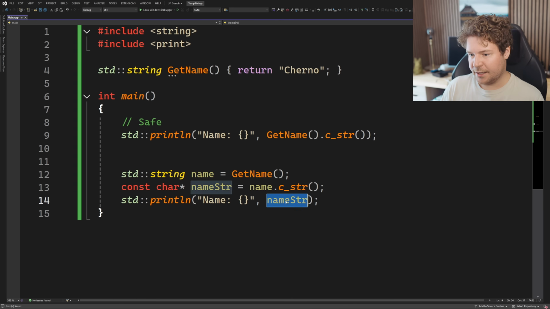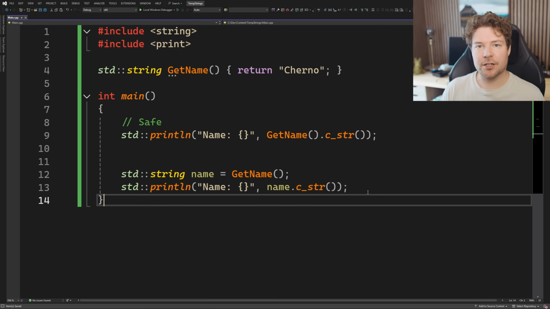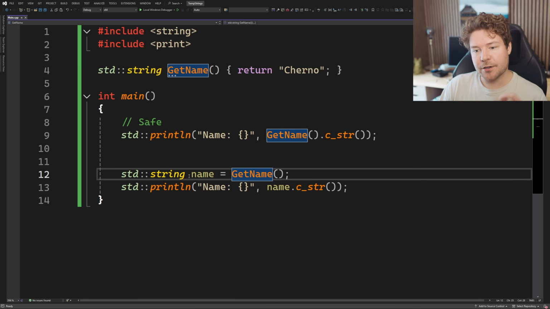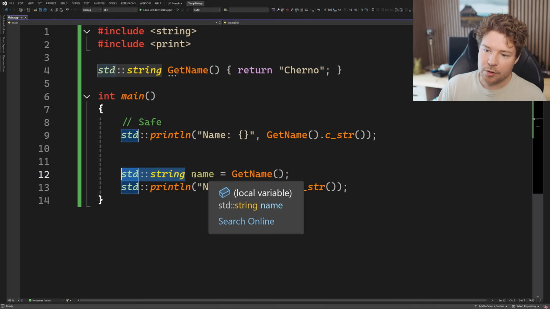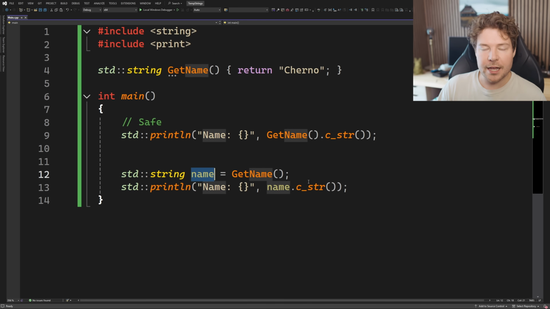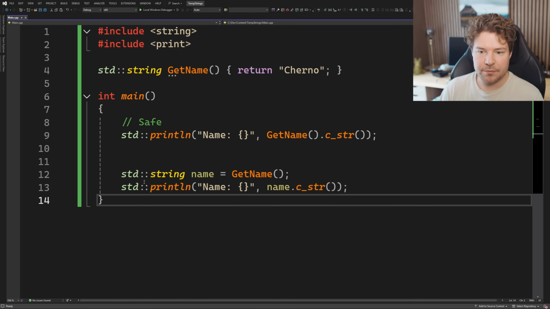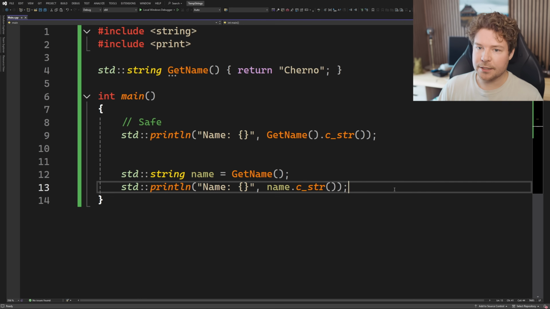I would just rewrite this like this though. There's no need to pull out the const char pointer into its own variable, but this is in fact safe. Our string that is created by this getName function is going to be stored within this string variable until this string variable name goes out of scope, which in this case is of course going to be the end of our program. So that's it. This is 100% safe. So either of these are technically safe in this specific context.